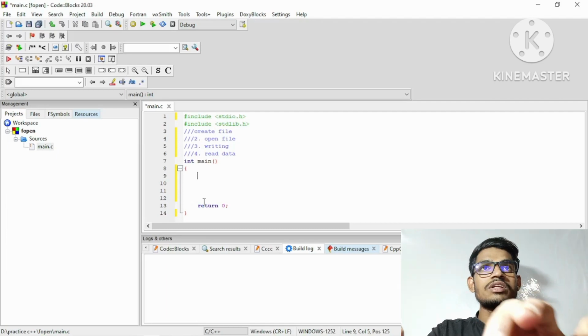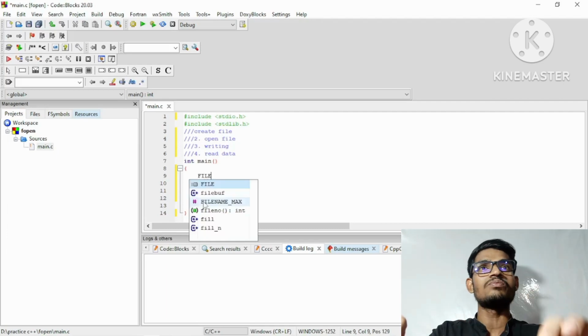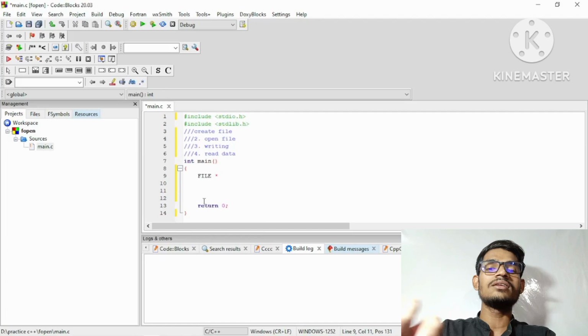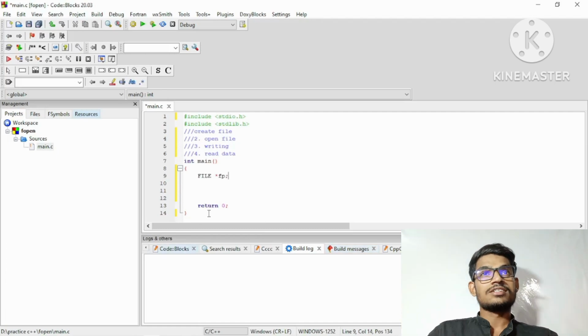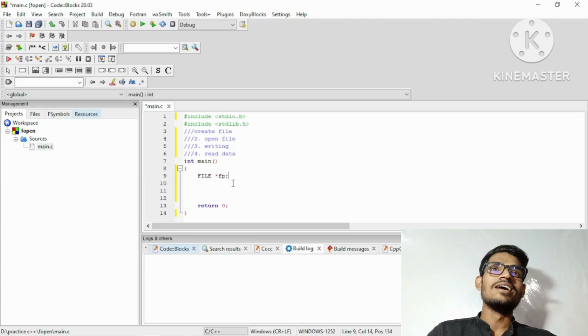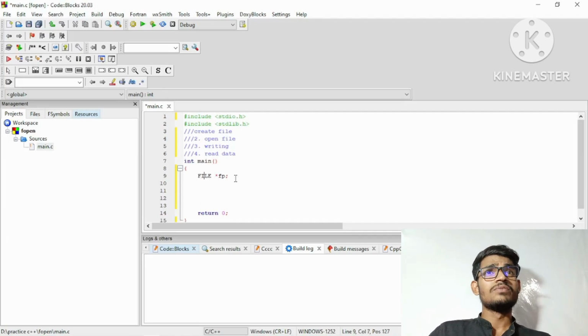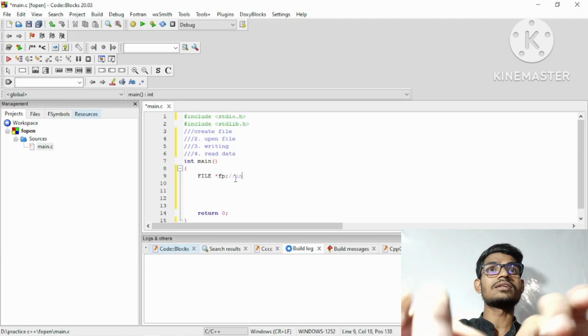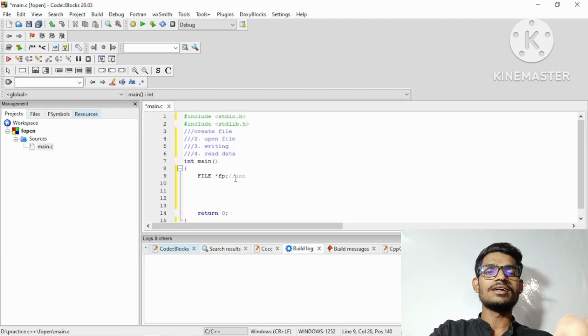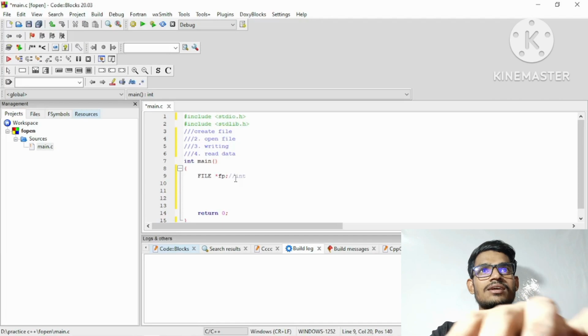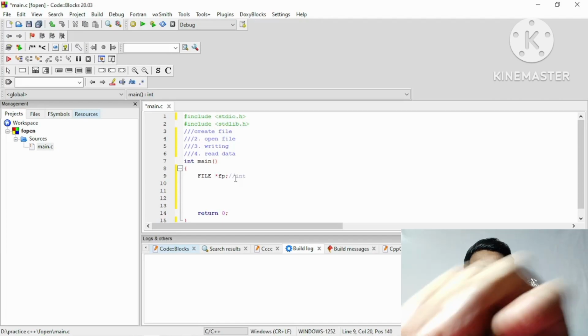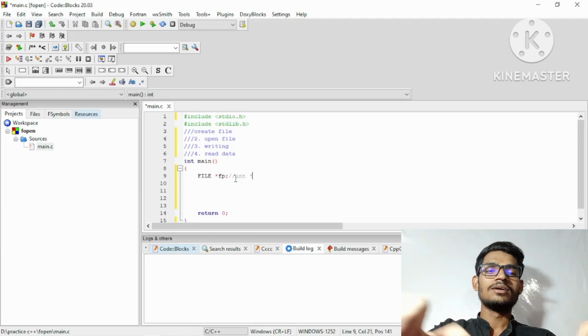This is the syntax for creating the file pointer: FILE, and then fp, where fp stands for file pointer. As you know, if we create an integer type of pointer, we take int, then the pointer symbol, and then p1.